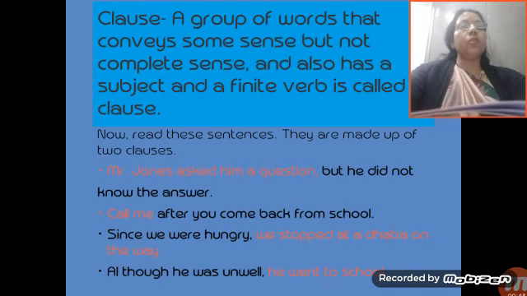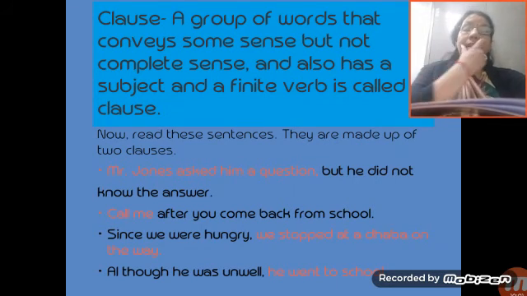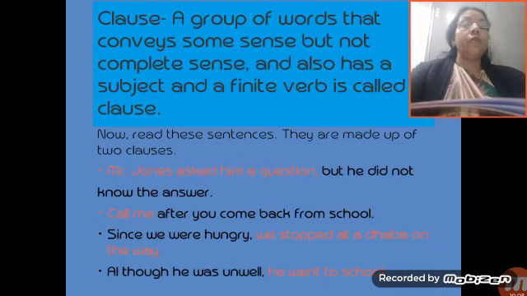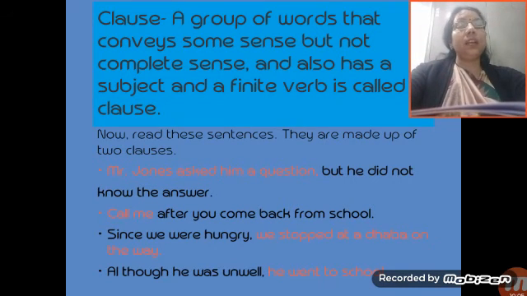This is the clause. A group of words that convey some sense but not complete sense. Here also some sense is there, but it is also not complete sense. But the difference is that a clause also has a subject. Sorry, a clause has a subject and a finite verb, whereas a phrase does not have a subject and a finite verb.